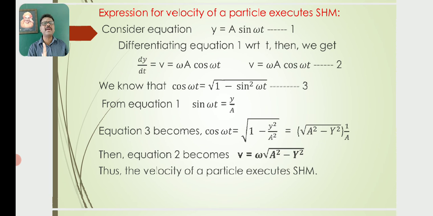Thus, v is equal to omega root of a square minus y square is the expression for the velocity of the particle executing simple harmonic motion.